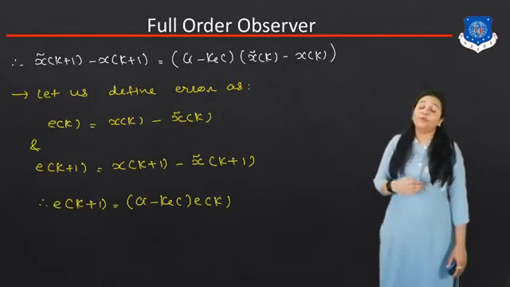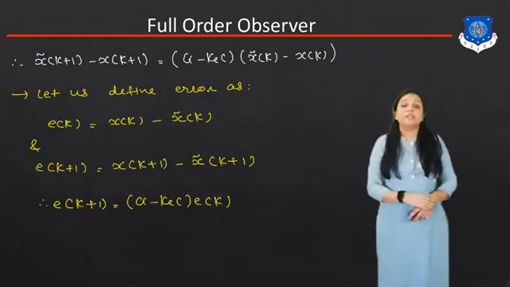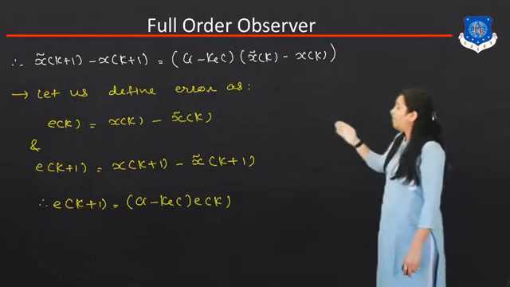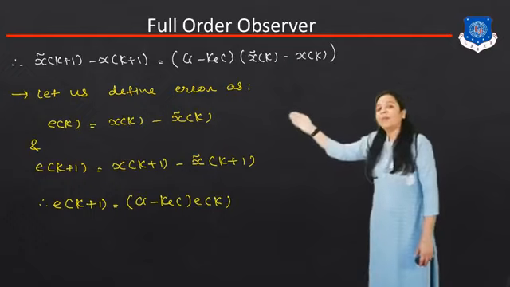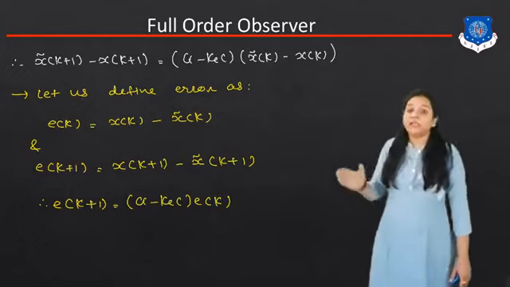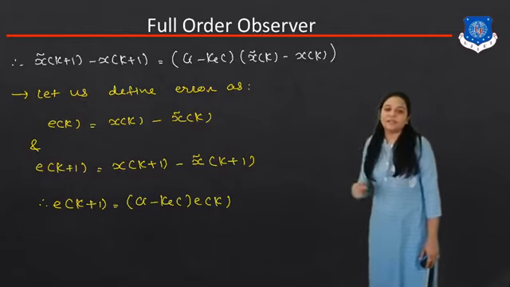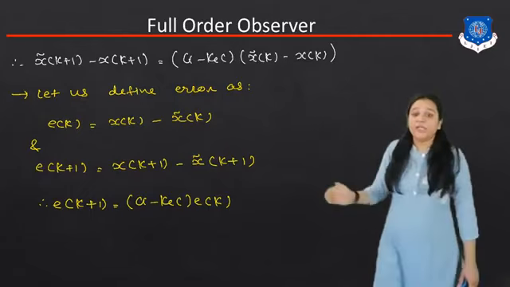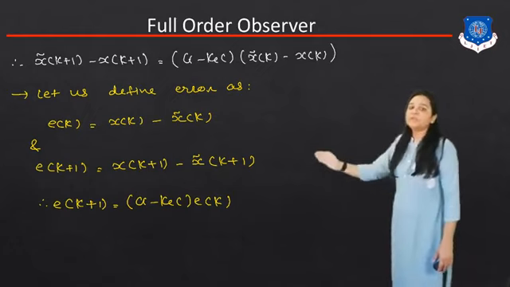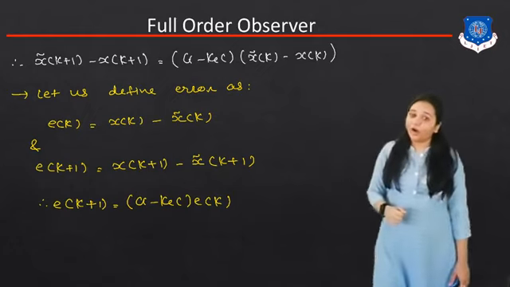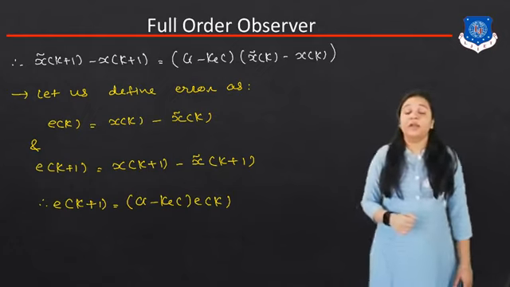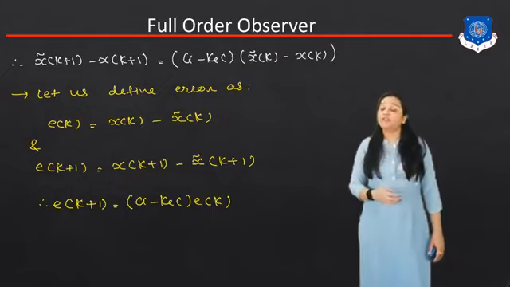So we have to define the error using this equation. So e of k is equal to nothing but x of k minus x tilde k, and e of k plus 1 is equal to x of k plus 1 minus x tilde k plus 1. So e of k plus 1 is equal to g minus k e c times e of k. So this is my error equation whenever we design the full order observer system.